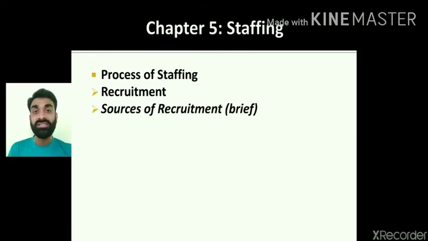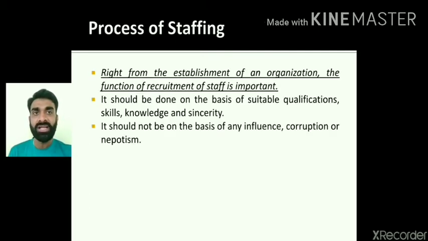Recruitment: what is the concept of recruitment, and why has the need for recruitment arisen in the business unit? Then the meaning of recruitment in a general sense and in a wider sense, that is scientific recruitment, and the sources of recruitment, only in brief, right? So, starting with the process of staffing.